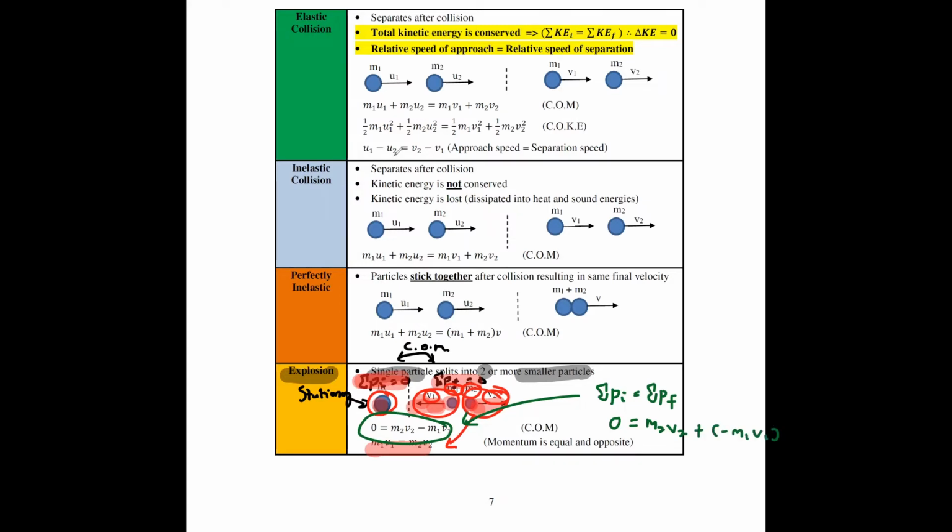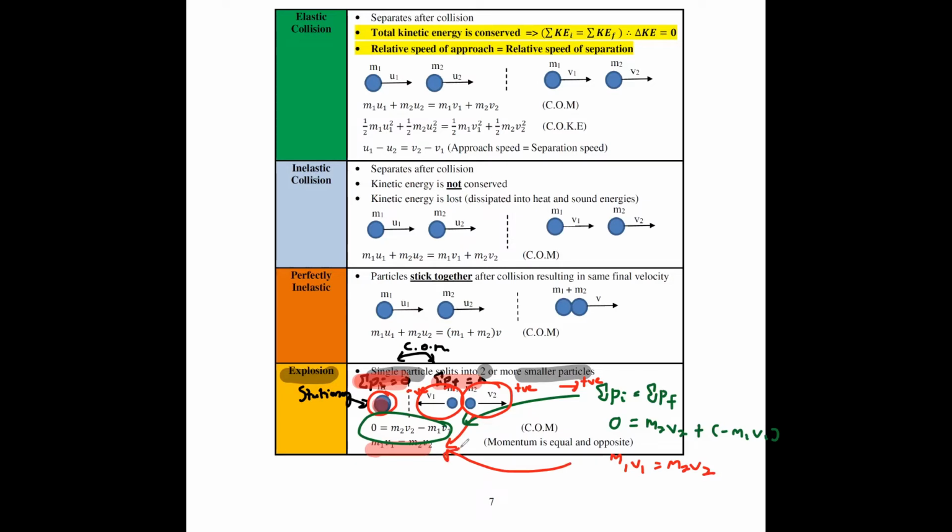Because I remember telling you before that momentum has direction. So when you want to add them up, set something like a sign convention. Which one do you consider as positive? The momentum that's in the direction of your sign convention will be positive. The momentum that's opposite to your sign convention will be negative. So in my case here, this one is in the same direction as my sign convention, so it's positive. This one is in the opposite direction to my sign convention, so it's negative. That's why you get this. Eventually, you'll get back this result. Look, m1v1 equals m2v2.